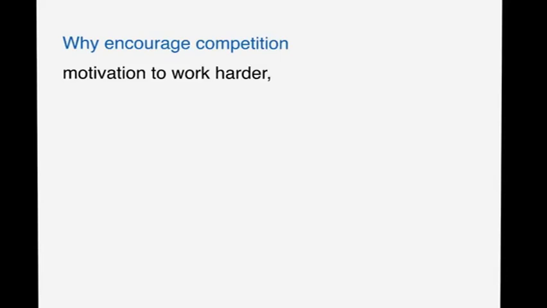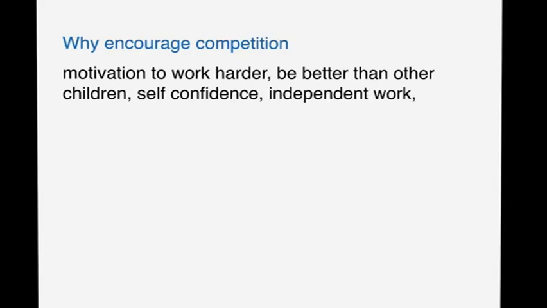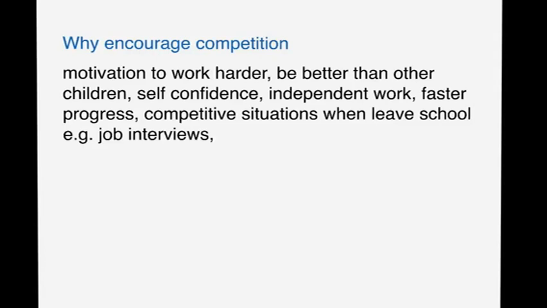The topic of paragraph 2 is why encourage competition in children. Here are the ideas that we had: motivation to work harder, be better than other children, self-confidence, independent work, faster progress, competitive situations when children leave school, for example job interviews, prepared for adult life.